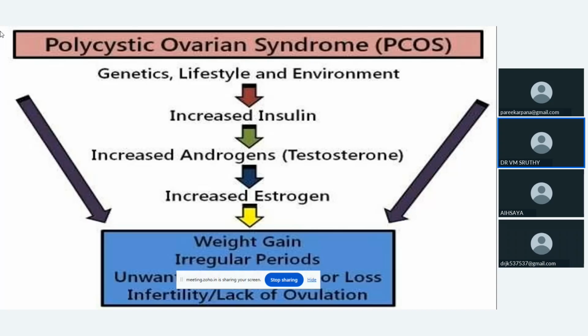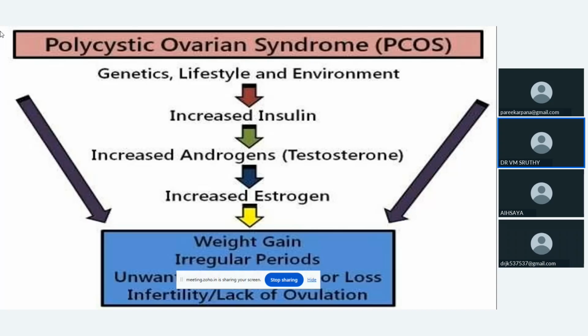Increased insulin reduces the release of sex hormone binding globulin from the liver. So free androgens will be there, and a certain quantity will change into estrones. So finally the net outcome will be increased estrogen.